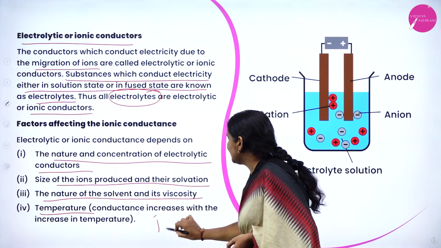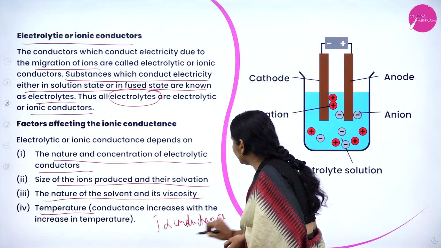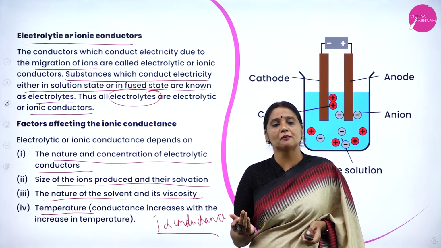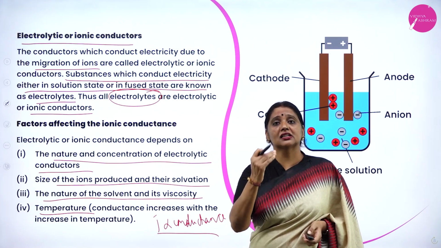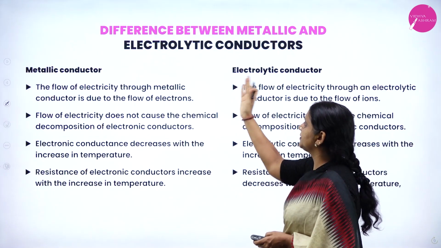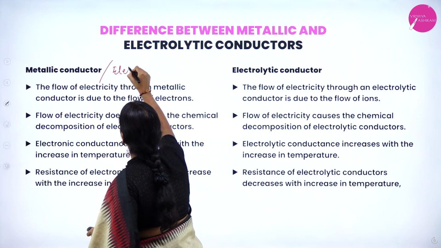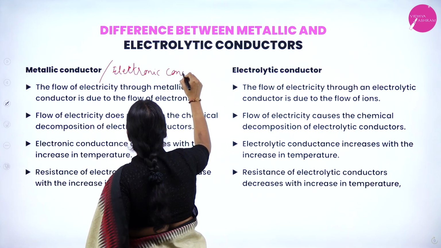Here temperature and conductance are directly proportional. In case of electronic conductors, it is inversely proportional to temperature, but in case of electrolytic conductors, it is directly proportional to temperature. So observe the difference from metallic conductors, which are also called electronic conductors.